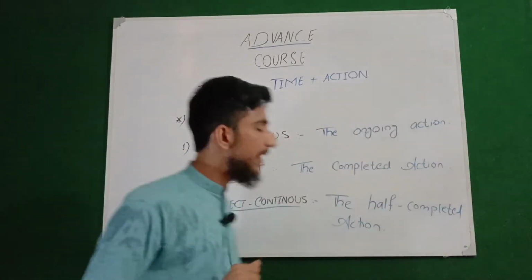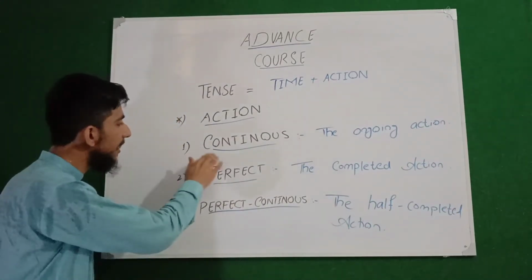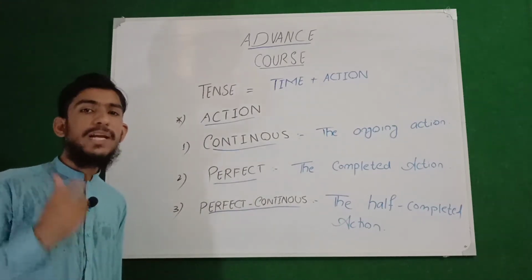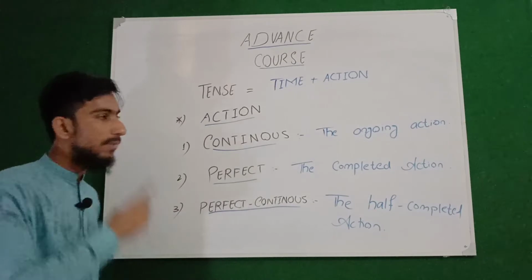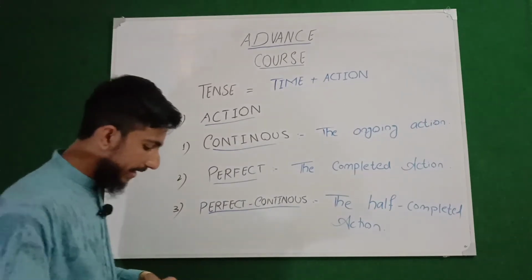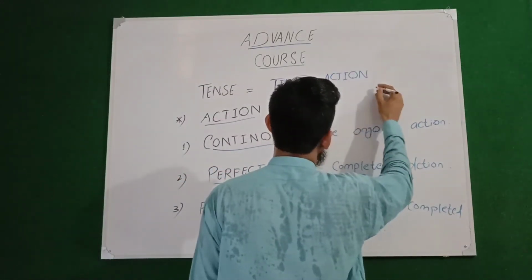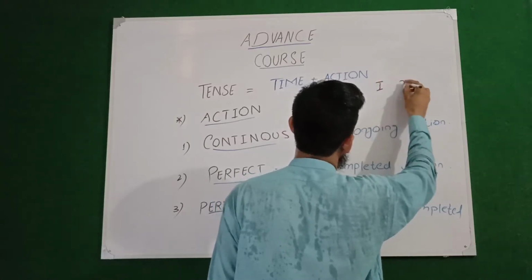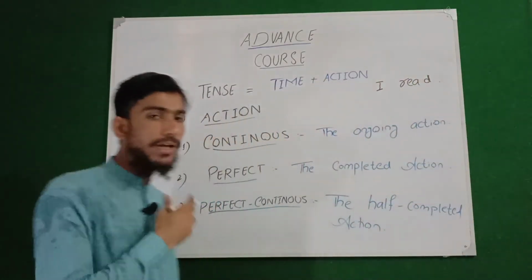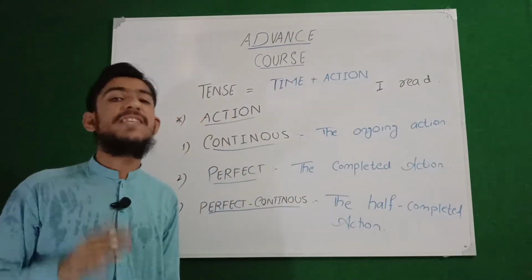One thing should be remembered about these actions: all these three actions, continuous, perfect and perfect continuous, specify time. But there are some actions which do not specify time. For example, I am writing a sentence here on the board: I read. Now this sentence does not specify any time.